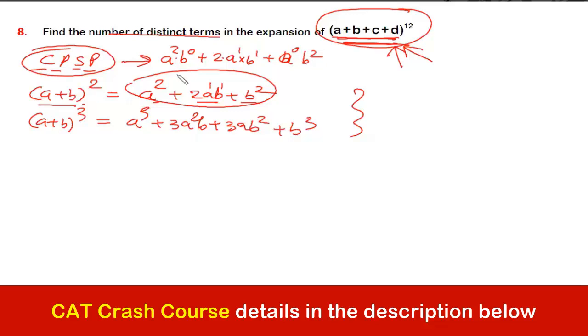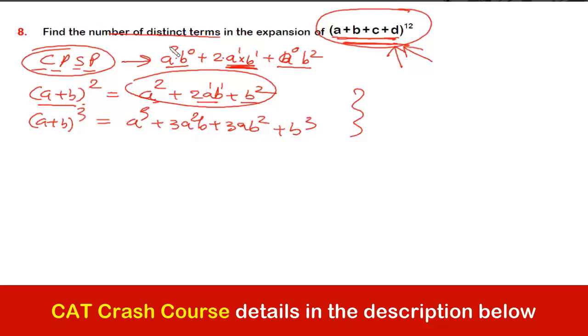So here you can see that each terms are different because the overall combination of their power is different. Yes or no? Because the like terms are combined. Na, यहाँ पे 2 इसलिए आया because there are two ways, 2 times a into b would have come. So they have clubbed together. Am I correct guys? The number of terms would be the total number of ways in which the powers are uniquely different than the other.